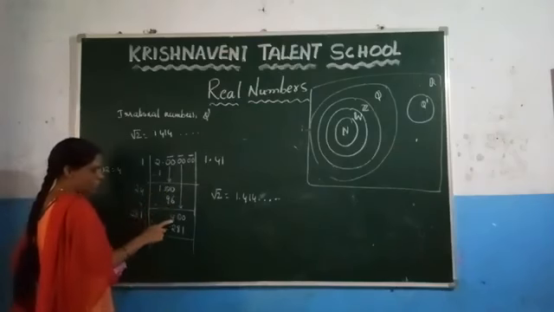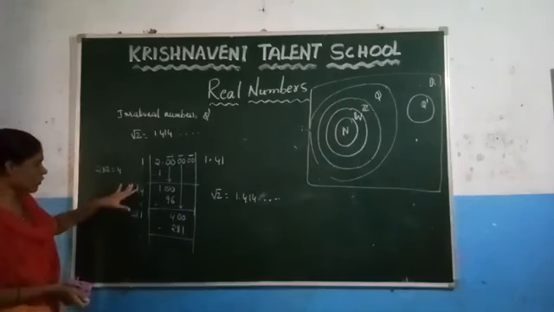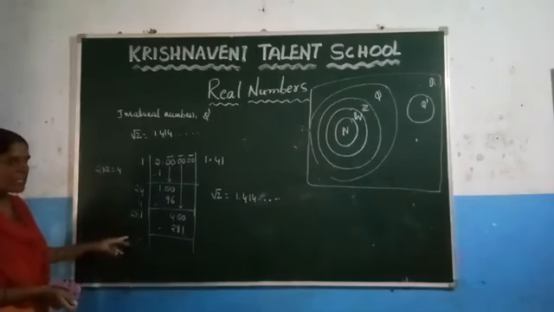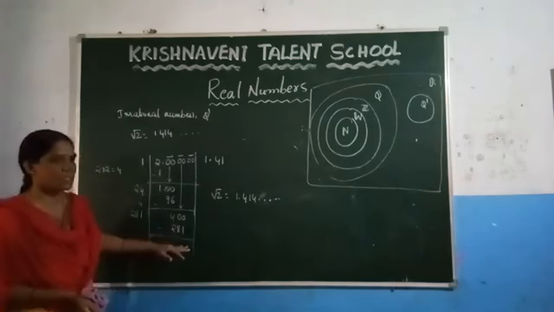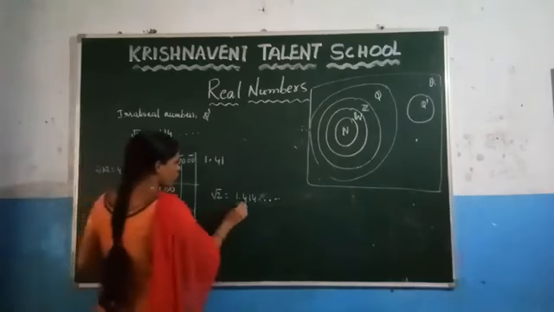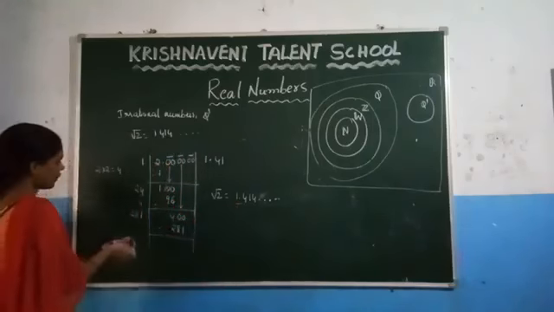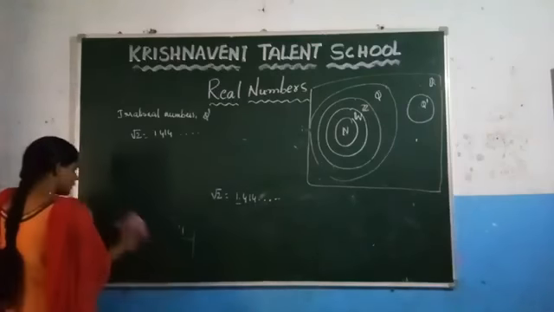Again after subtracting, you get 4. What is the next step? You have to double the number. 24 plus 4 is 28. Again write one number such that after multiplying, you get a number less than 400. So the value of root 2 is 1.414.